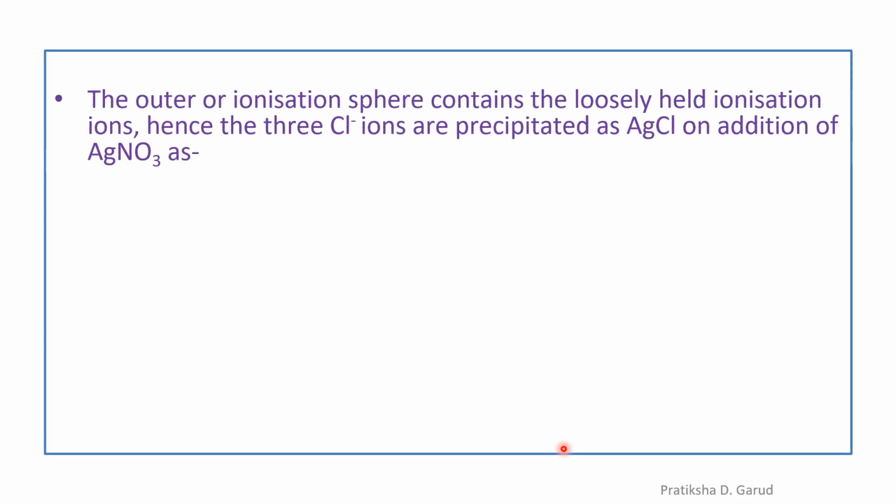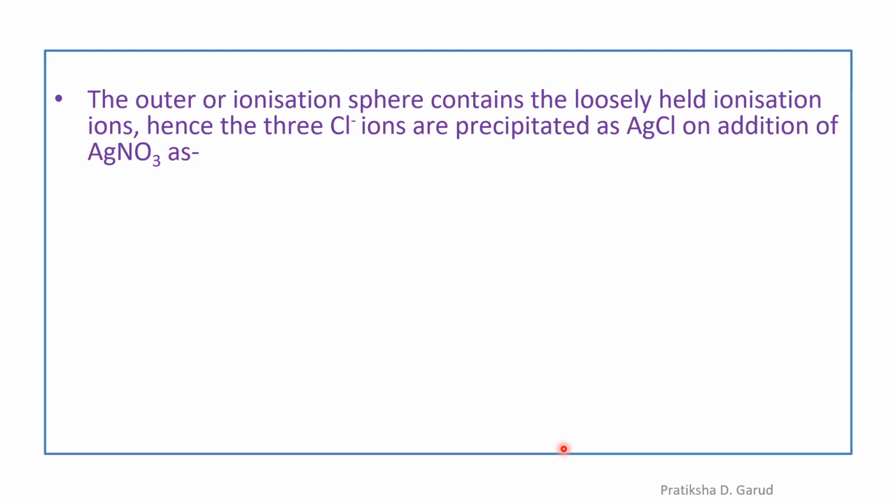The outer, also called the ionization sphere, contains loosely held ionizable ions, and hence the 3 Cl minus ions present outside the square bracket are precipitated as AgCl by the addition of silver